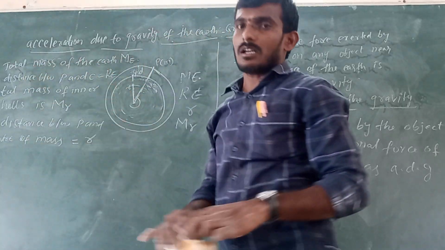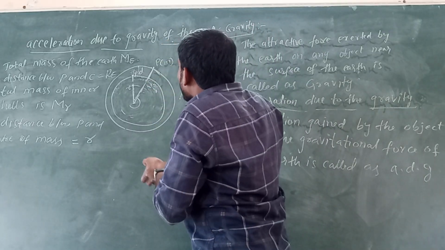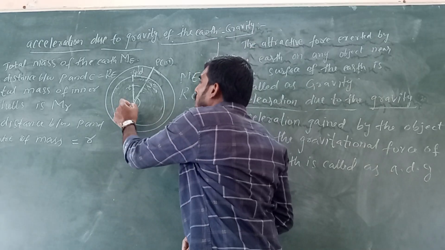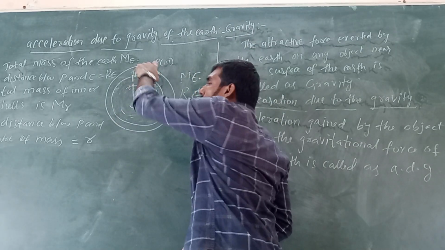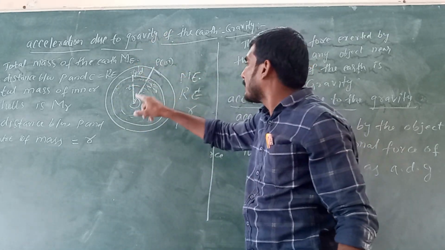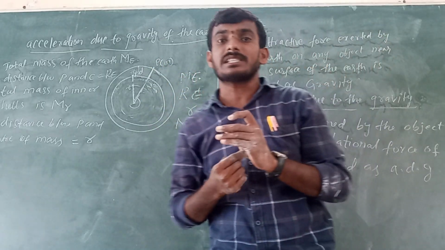Here this is the R. Now see. When we consider the point P on the surface of the earth, the gravitational force acts due to the center of mass of the earth on this point P. Means between these two bodies, between the center of mass and point P, some gravitational force is acting.